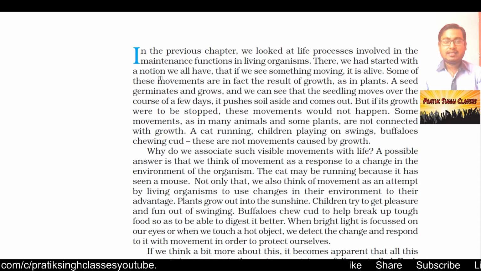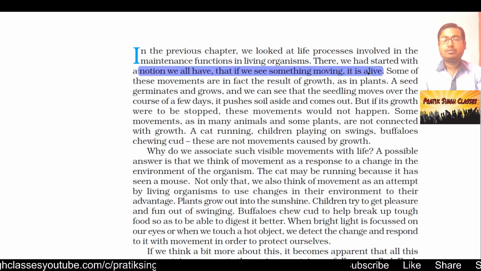Then we started with a notion we all have: if we see something moving, it is alive. Whatever is moving around us is living according to the concept of science, but that doesn't mean a car or a bike is a living organism. It depends on other life processes also. If it is moving and performs some life processes, that means the body is alive. Some of these movements are in fact the result of growth, as in plants.